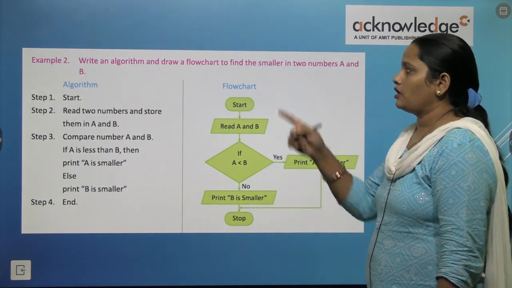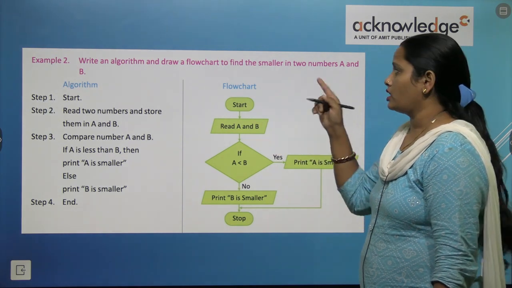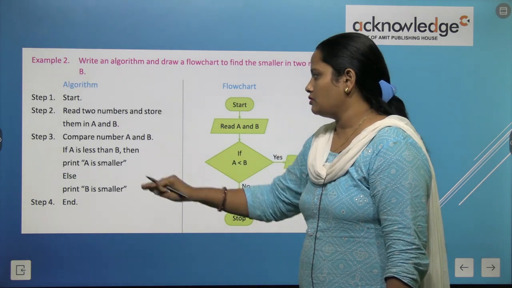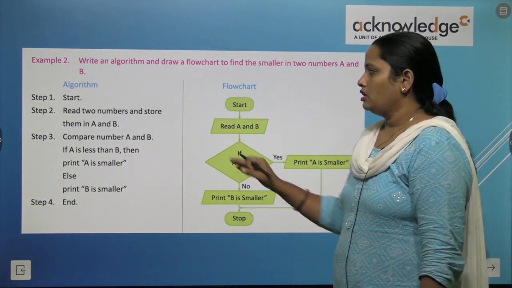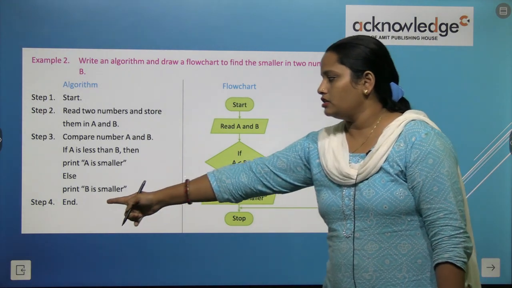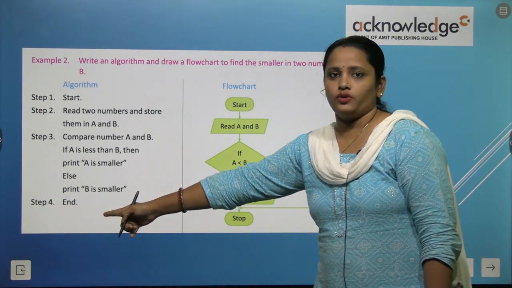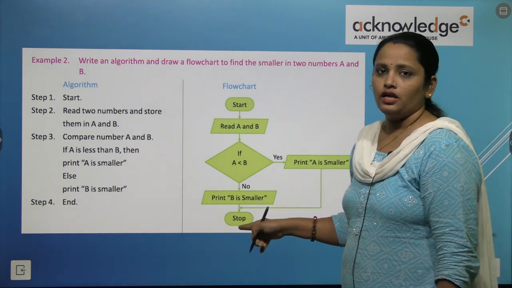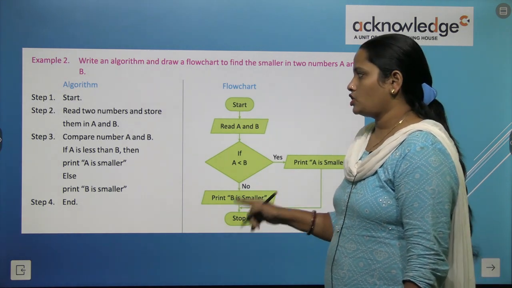Another example is we have to write down the algorithm and draw the flowchart to find the smaller of 2 numbers. So we can see the same steps are here, and the algorithm starts with start and ends with end, but here in the flowchart it starts with start and ends with stop.